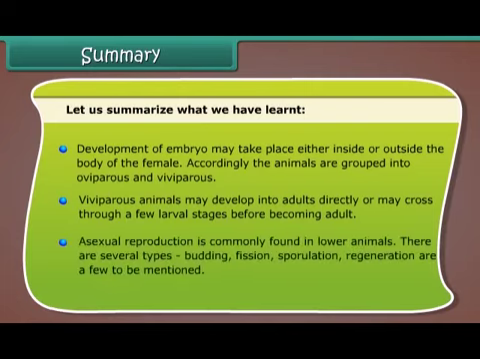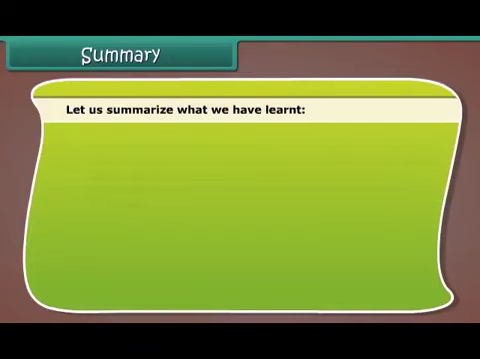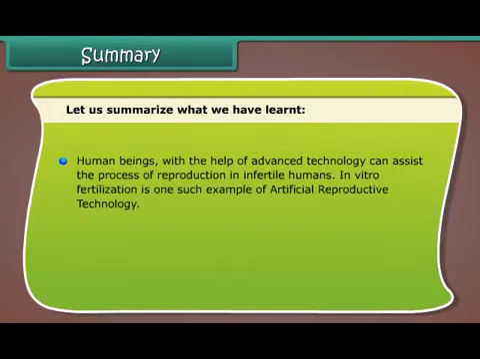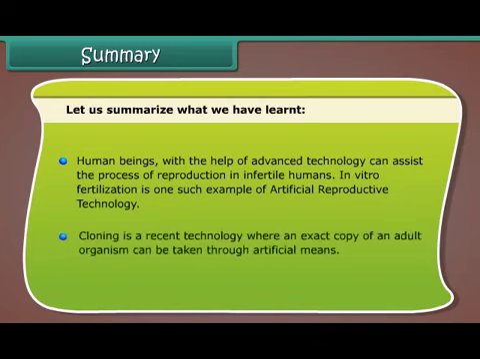Asexual reproduction is commonly found in lower animals. There are several types: budding, fission, sporulation, regeneration are a few to be mentioned. Human beings, with the help of advanced technology, can assist the process of reproduction in infertile humans. In vitro fertilization is one such example of artificial reproductive technology. Cloning is a recent technology where an exact copy of an adult organism can be made through artificial means.